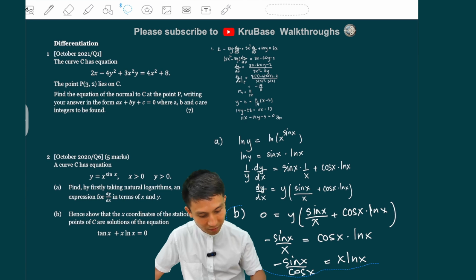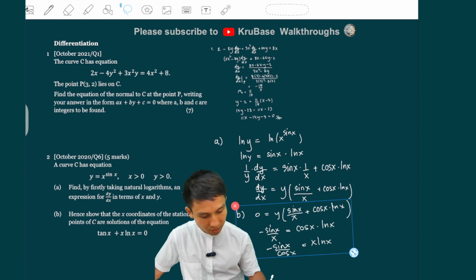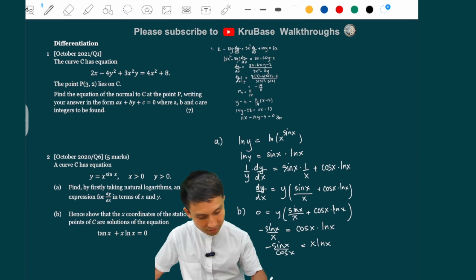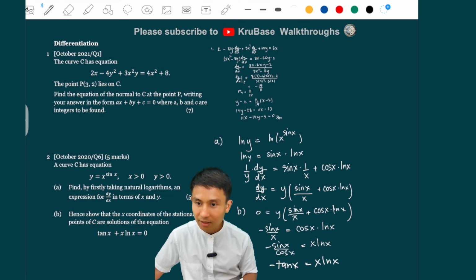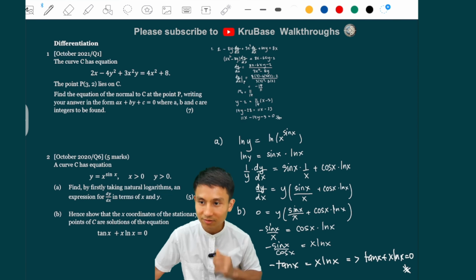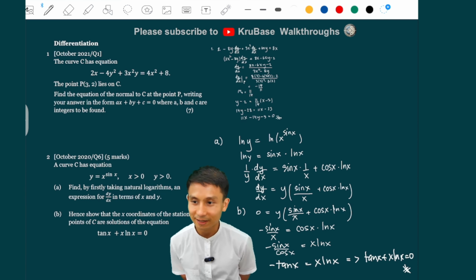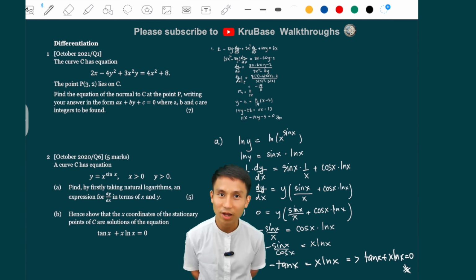So I'm just going to shrink everything again. So this is a minus 10x equals x ln x. And if you see we want 10x and x ln x on the same side, so that is just as required. So 10x plus x ln x equals 0 as required there. Yeah, just running out of space there. Okay, and that's it. That's as required.